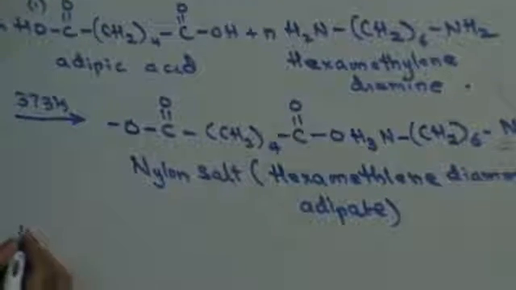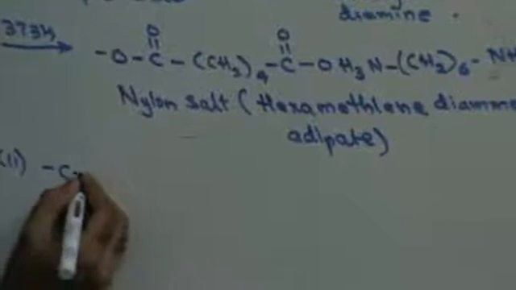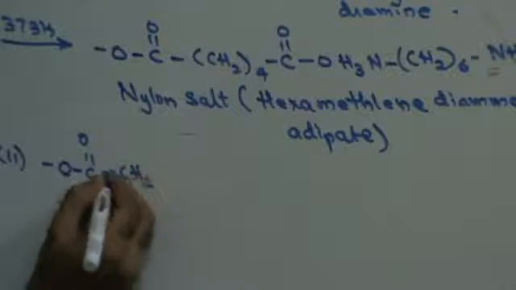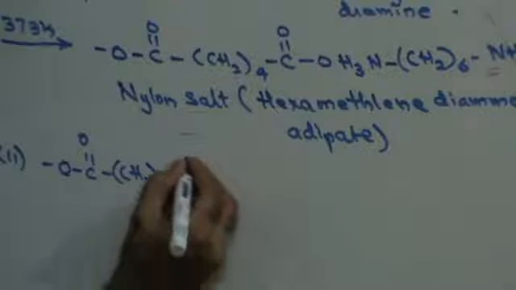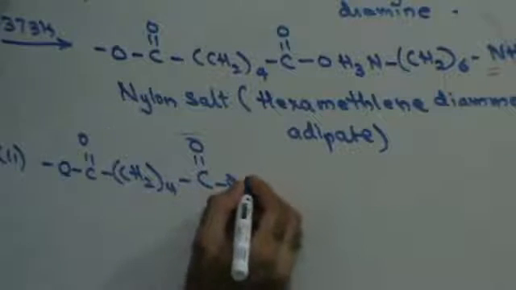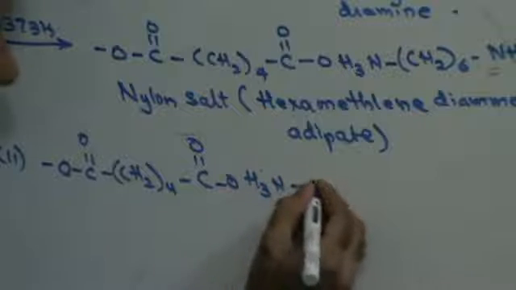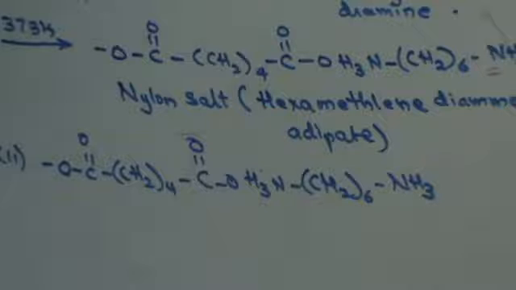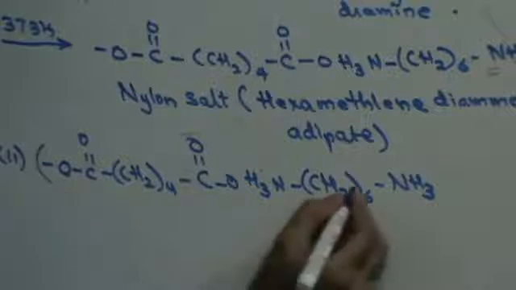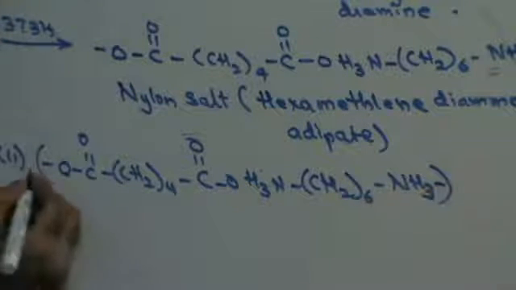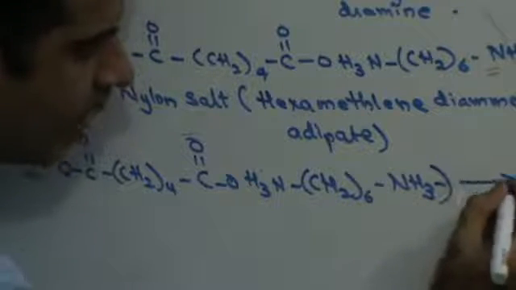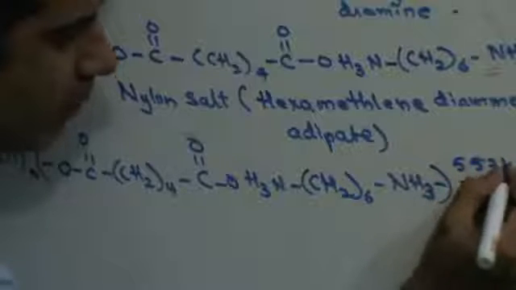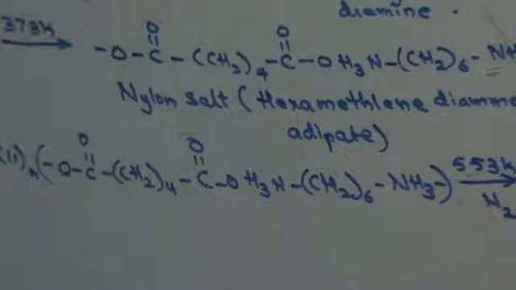Second step, nylon salt. This is your adipate, this is hexamethylene ammonium. n number of such molecules are heated at 553 Kelvin in an inert atmosphere of nitrogen.